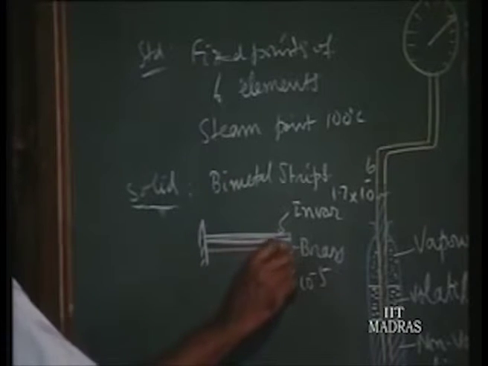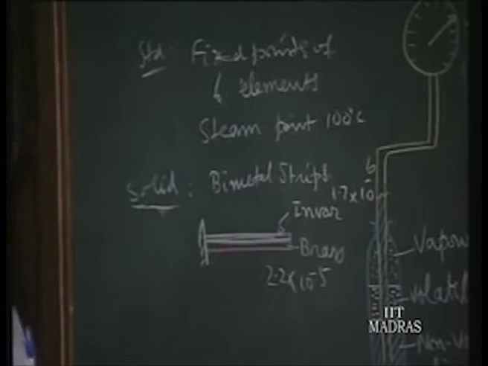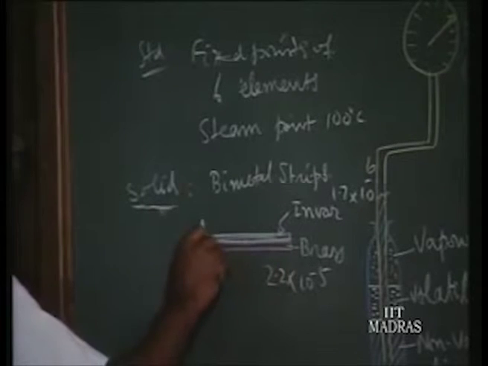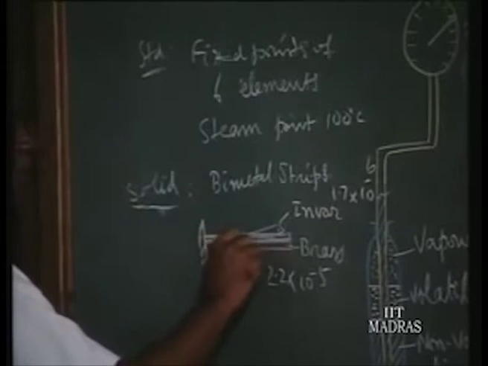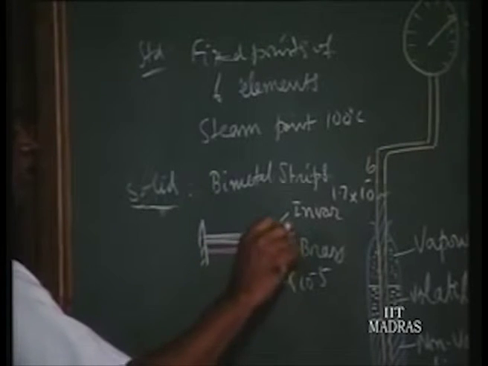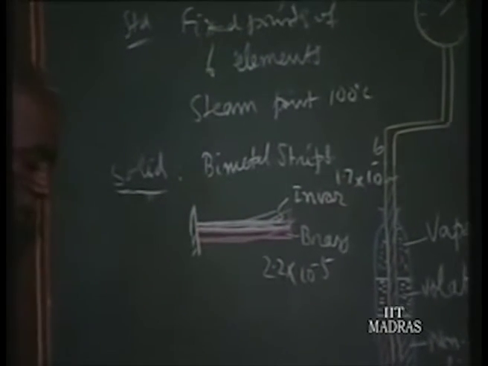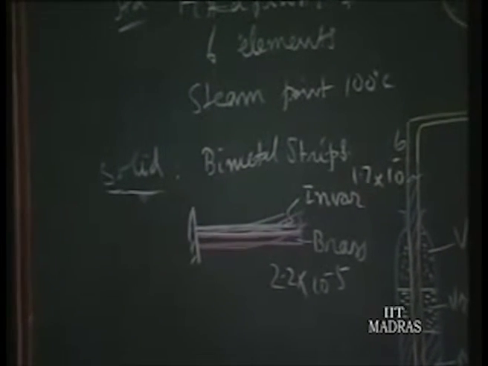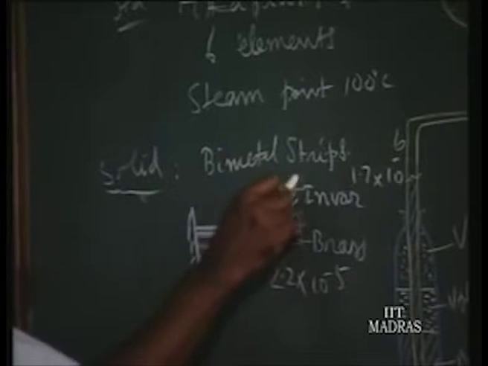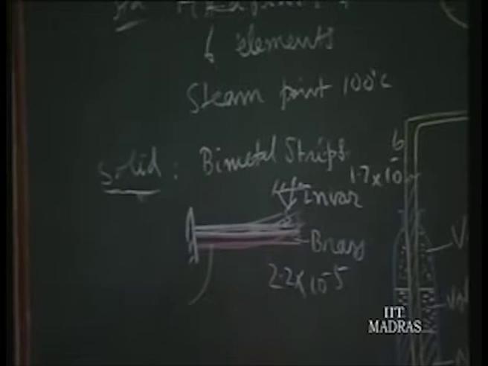So, when the temperature increases, naturally brass will have more length expansion than invar. So, you will find when the temperature increases, it bends like this, so the longer length will be on the outer side of the curve. Now suppose you have a switch point, then it may make contact; this may be a power line.